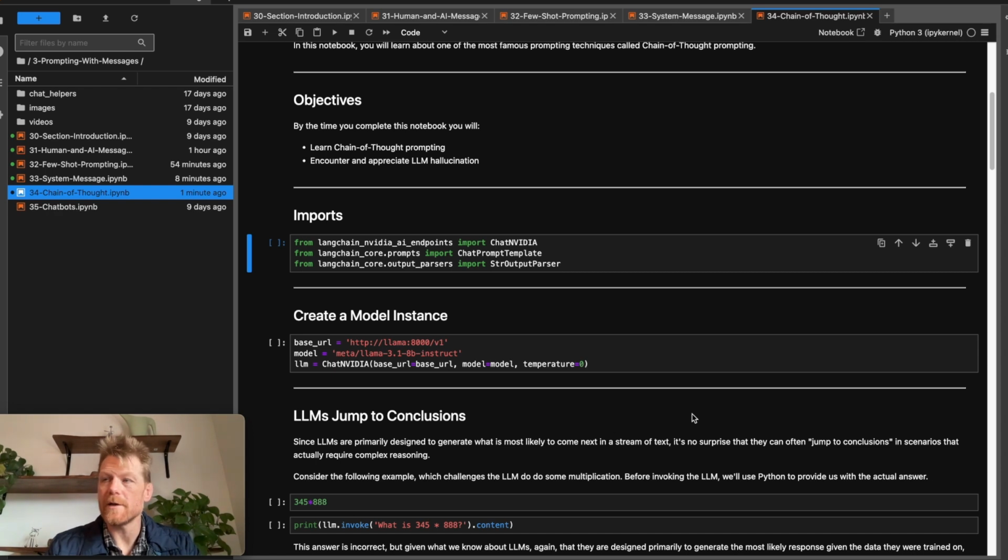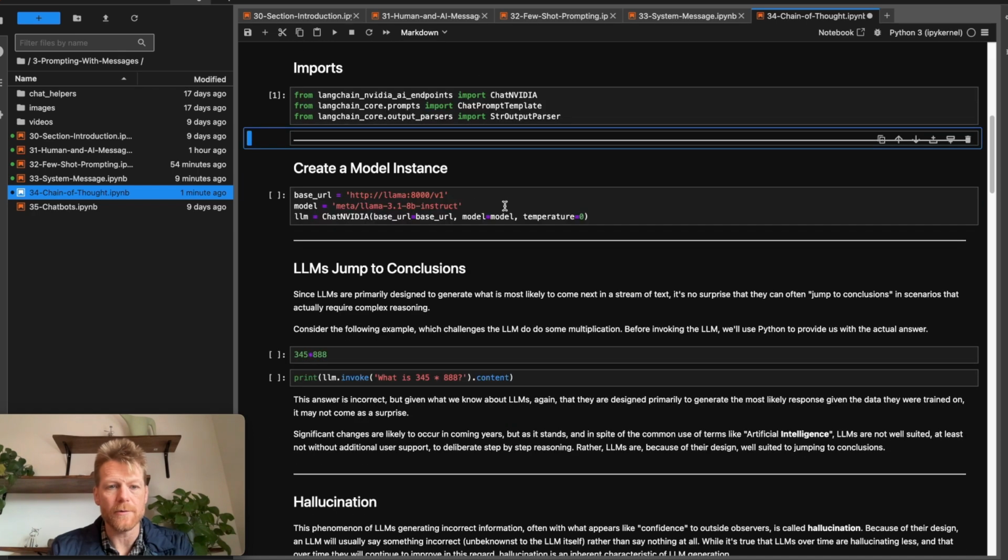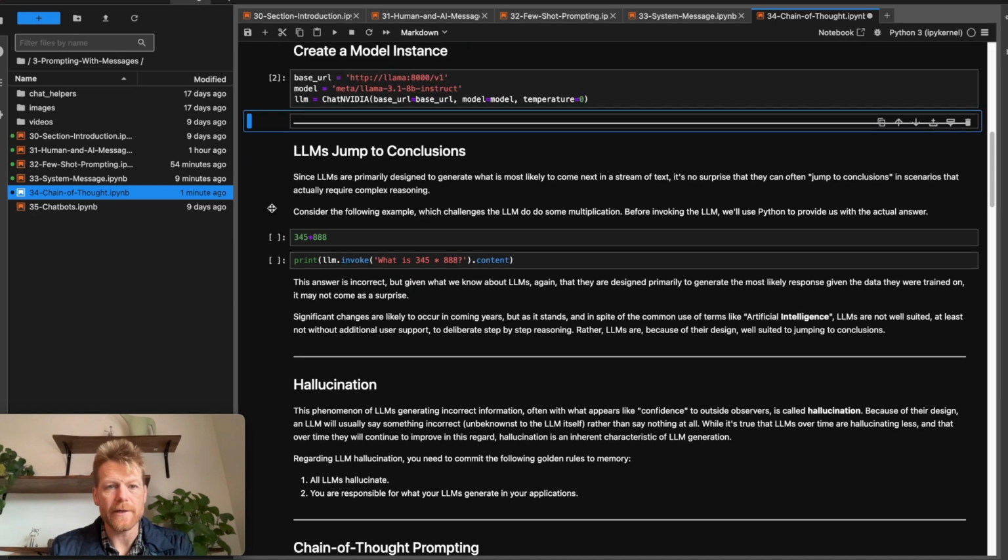This notebook is a little bit of a departure from our explicit use of message types. You'll see we won't be learning any new kinds of message types and making a point to exploit them in particularly novel ways in this notebook. But we think that the chain of thought prompting technique is well within context of this section, so we decided to include it here. To begin, we'll make some imports, nothing new here, and also nothing new here, instantiate our LLM instance.